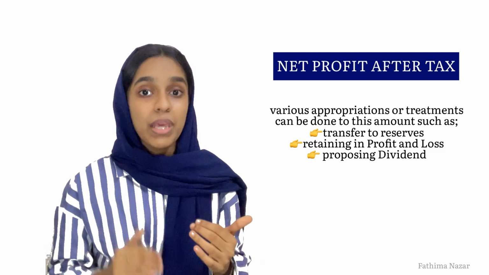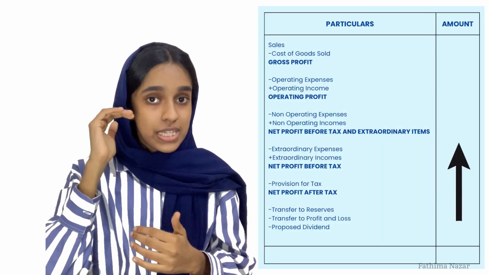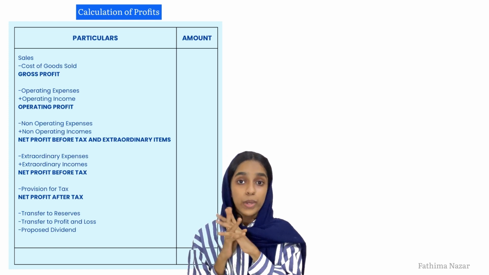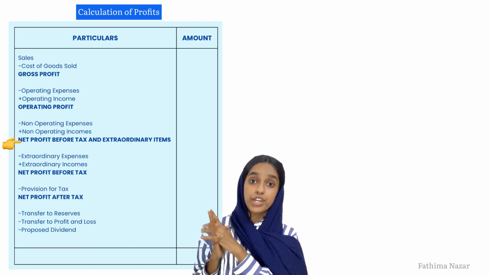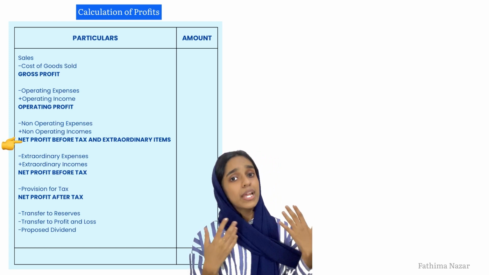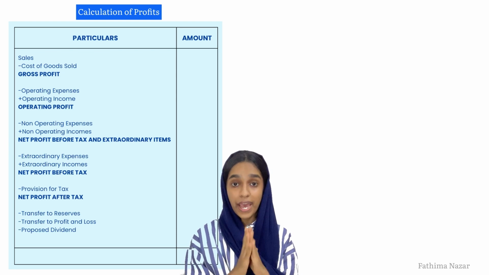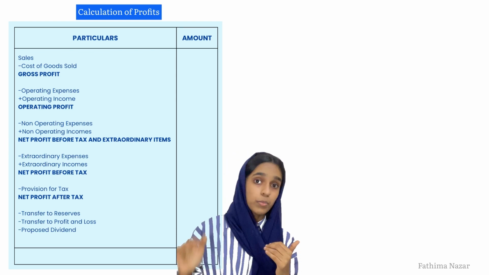Now we'll be coming back to cash flow from operating activities through the indirect method. We have gone through the flow of the statement of profit and loss. It's not exactly in the clear format, but this is how the transactions take place, and this is how we derive the profit. For the indirect method of cash flow from operating activities, we need to start from the net profit before tax and extraordinary items. If we are lucky enough, we'll be given this amount directly. But in some cases, we don't have that. So we'll need to start from the bottom.